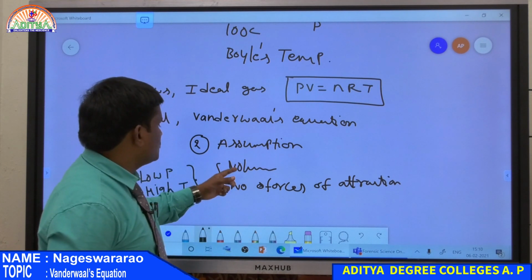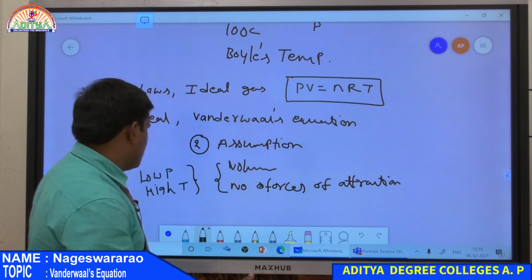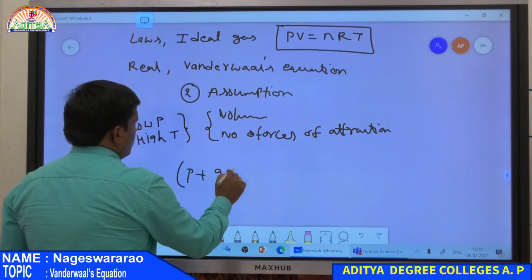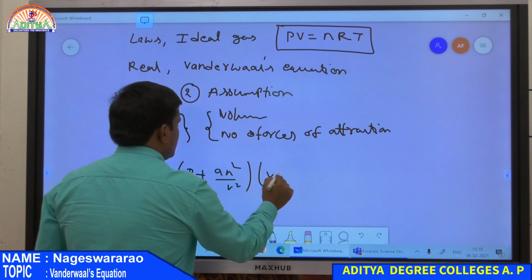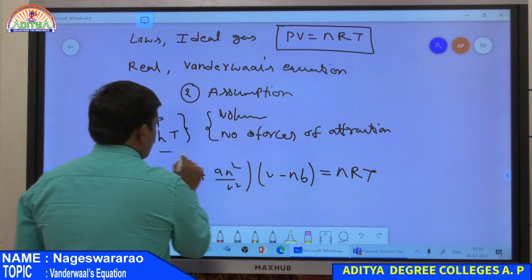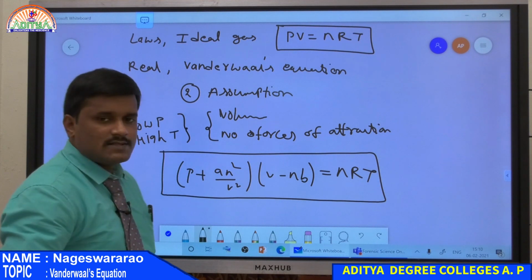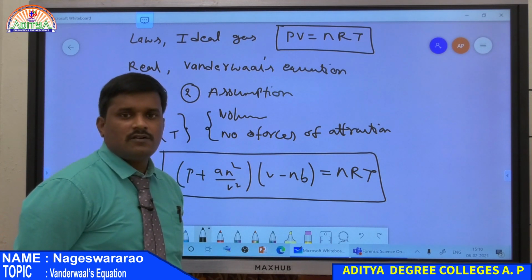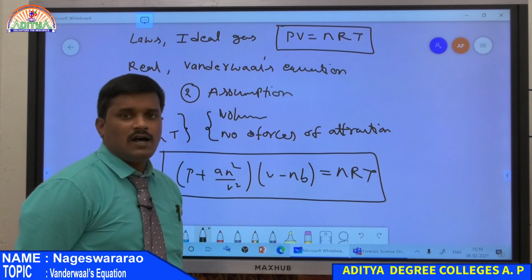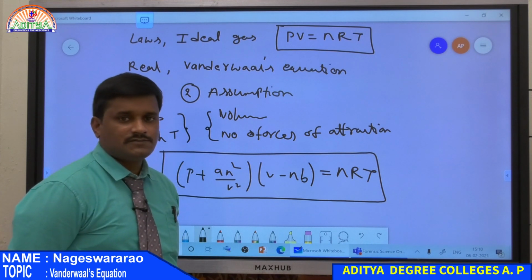So by considering these two assumptions, finally Van der Waals derived an equation that is given by (P plus an squared by V squared) into (V minus nb) is equal to nRT. So this is all about the Van der Waals equation and ideal gas equation and also real gas and ideal gas. So in our next class, we will discuss the properties of gases, that is, isotherms of CO2 and critical constant values and everything. So time is up.